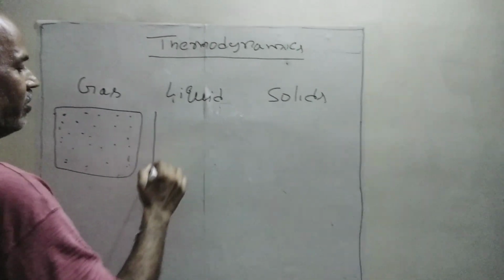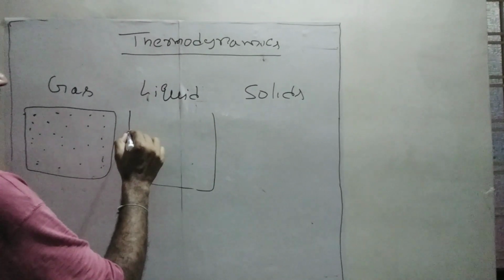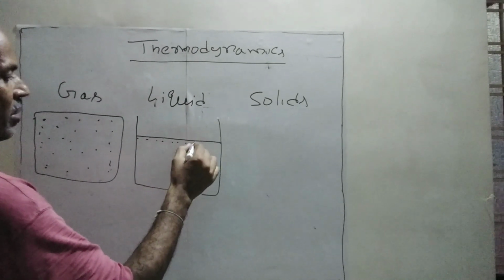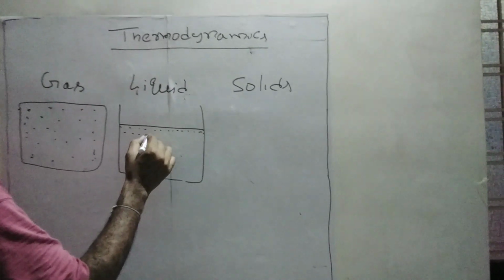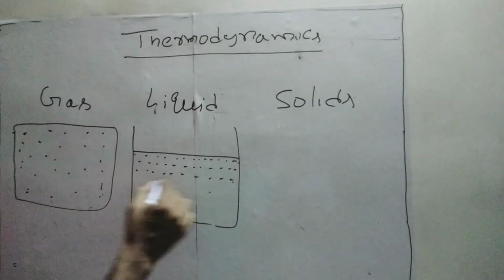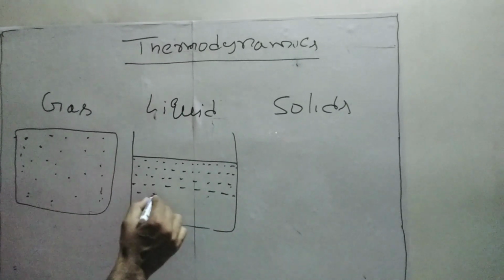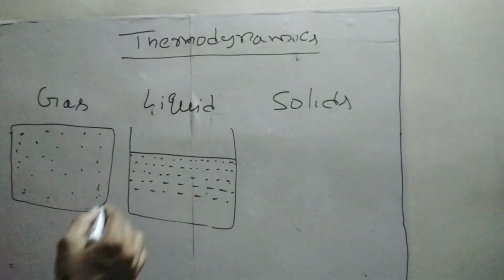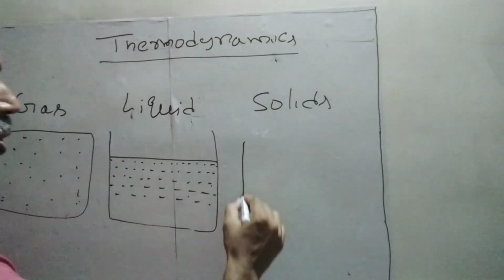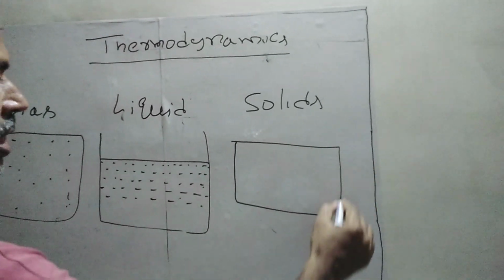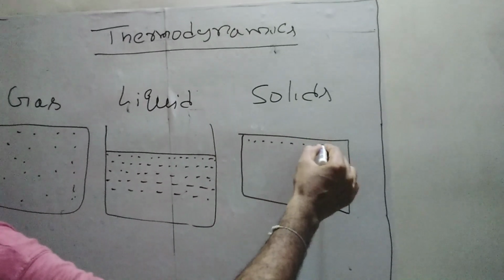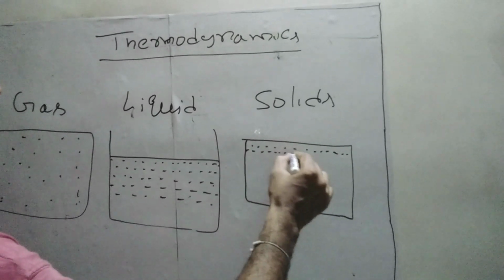Whereas in case of liquids, the distance between the molecules is somewhat lesser than the gases, they are closely packed to some extent, and it will be in motion. The liquid will take the shape of the container. Whereas solid is a closely densely packed material. The atomic bond, molecular bonding is very large, and the molecules are closely packed.